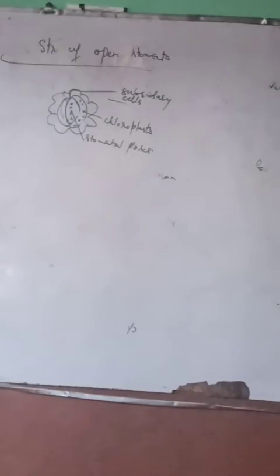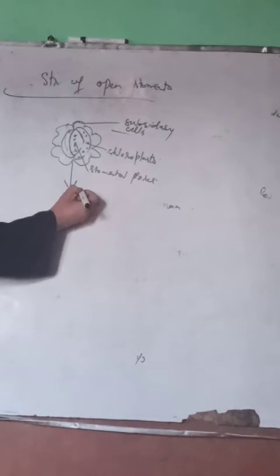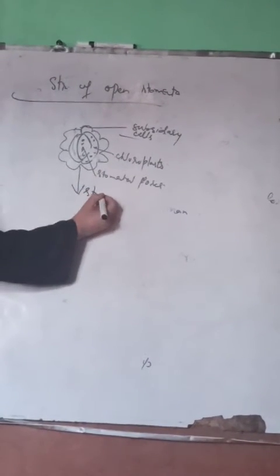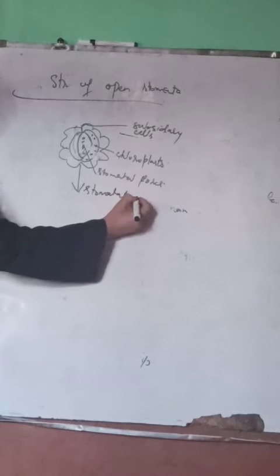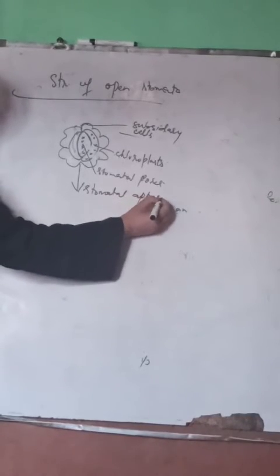Now we know that these are guard cells and these have stomatal pores. They have some surrounding cells which we call subsidiary cells, and collectively it is called the stomatal apparatus.